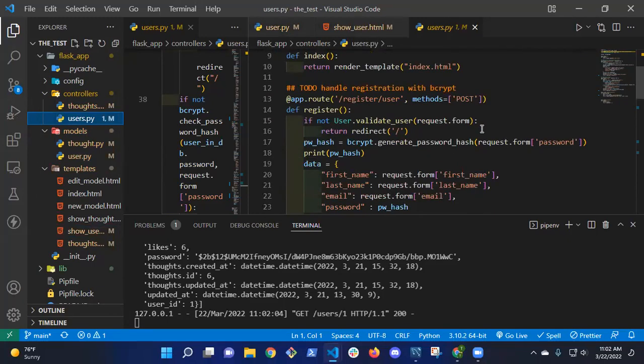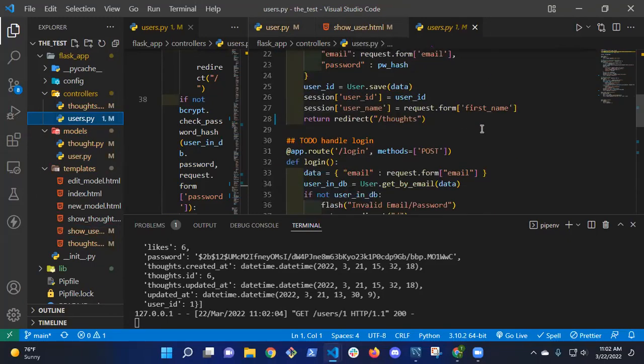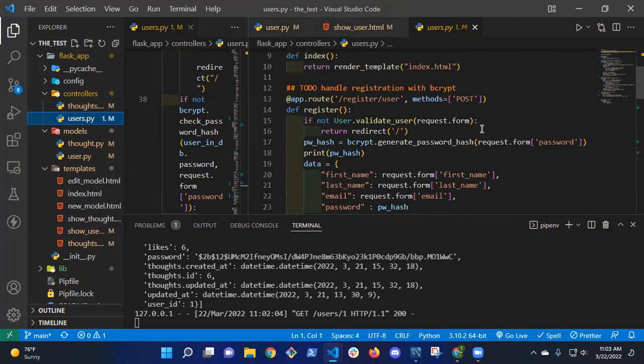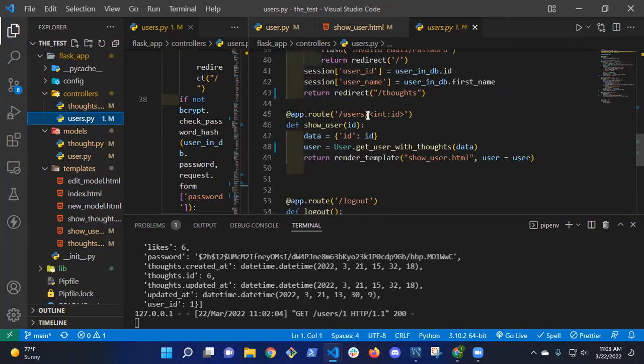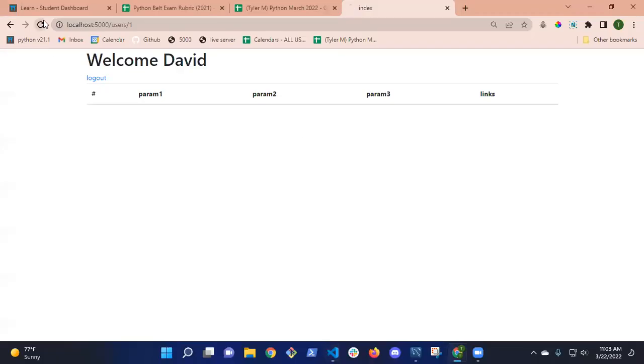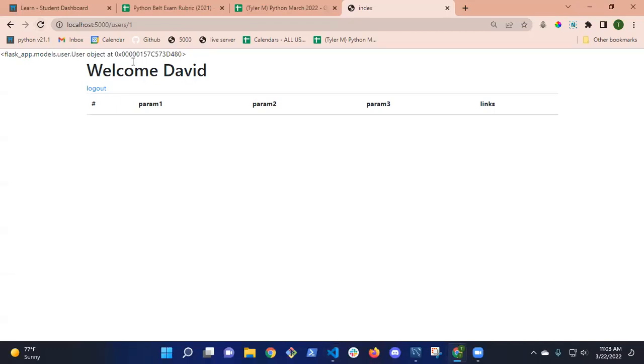The route that calls show user is, oh, do I even have the route? I do, I have to. Yeah, here. So I'm passing it user equals user. So I should be getting a single user on this route. So if I go back here, refresh, there's my user.